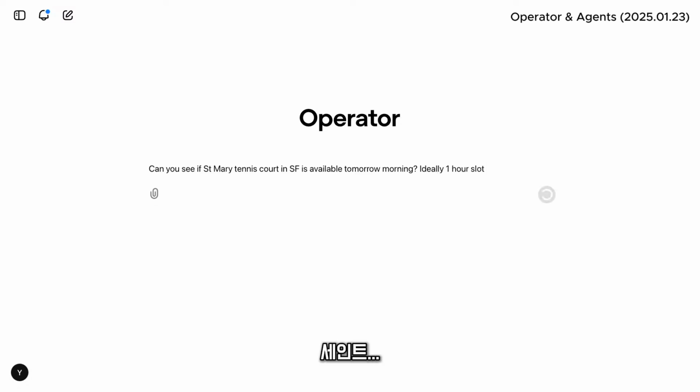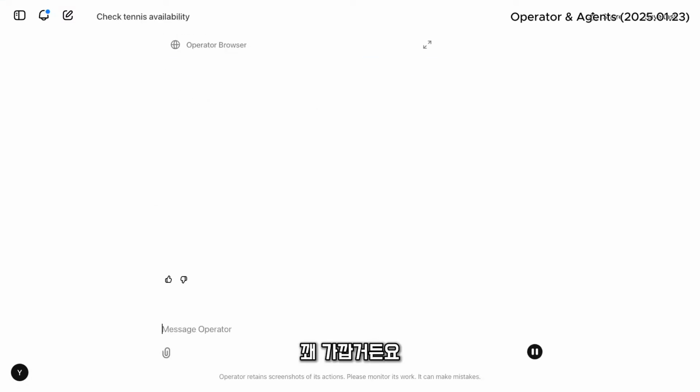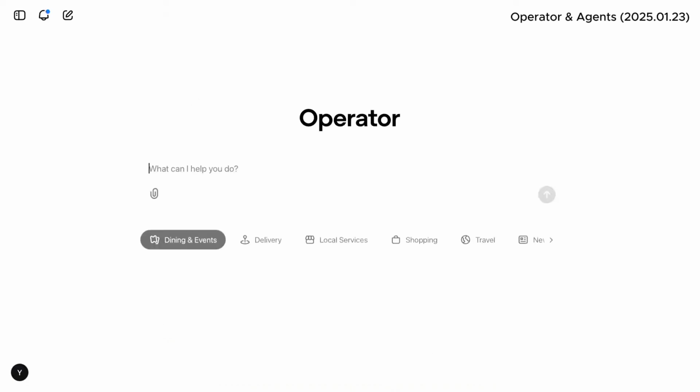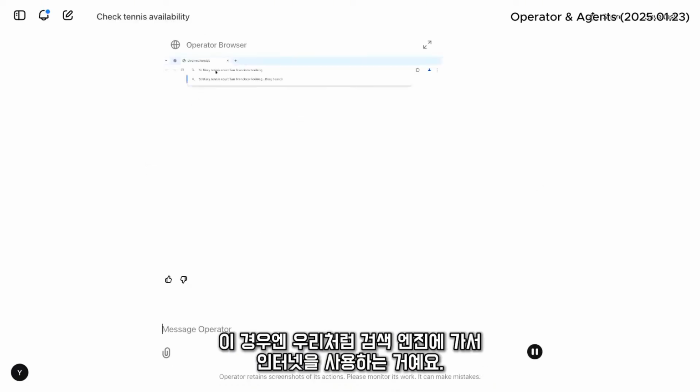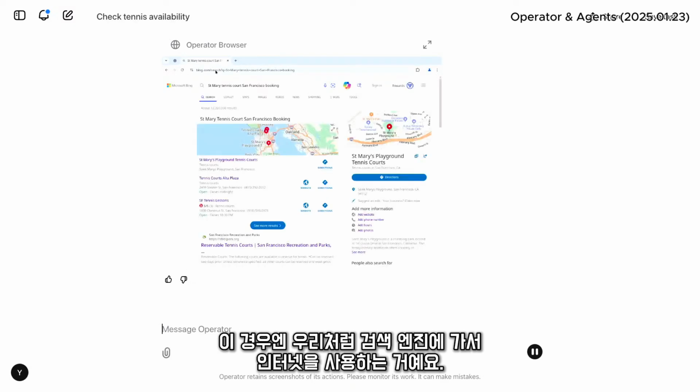OK, so I said St. Mary because I live in Bernal Heights. That's pretty close by. And while that's going, let's also... And that time you did not use an app. I did not specify a website. I can actually quickly go back and see. In this case, it's doing very much what we would do, which is like, go to a search engine and then just use the internet.